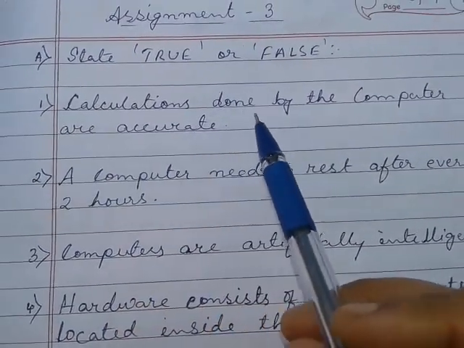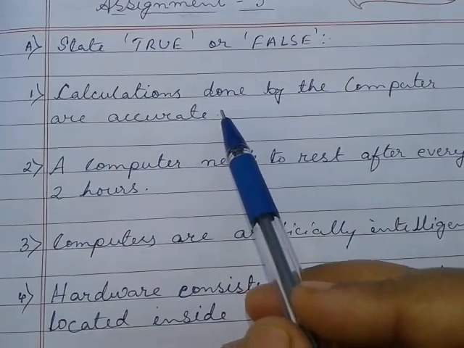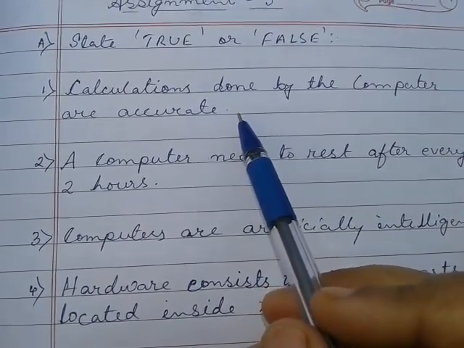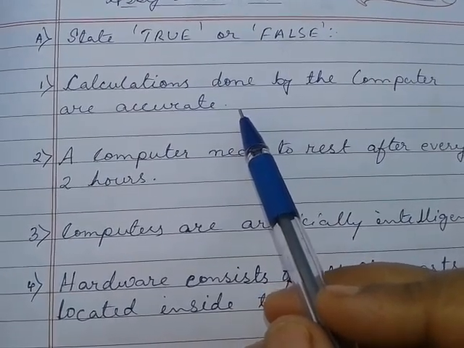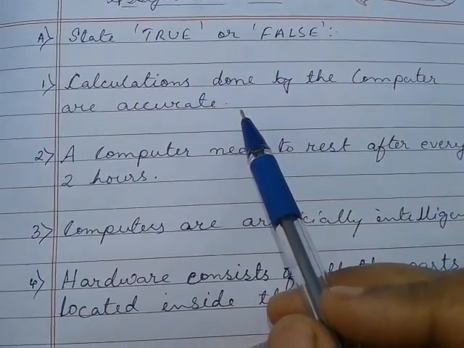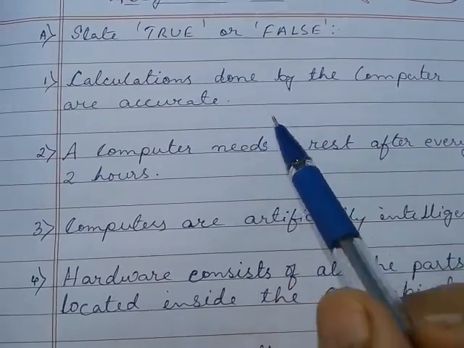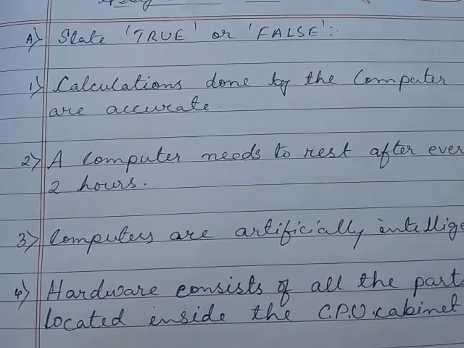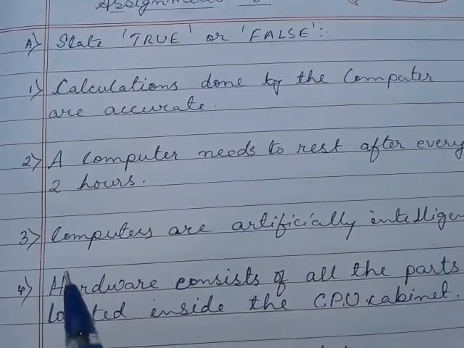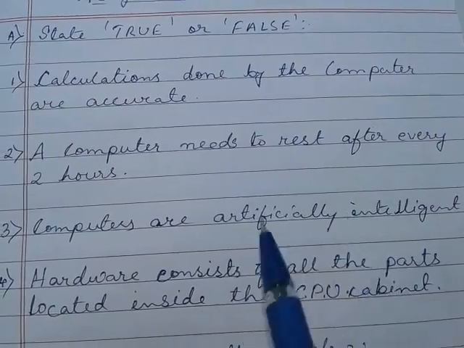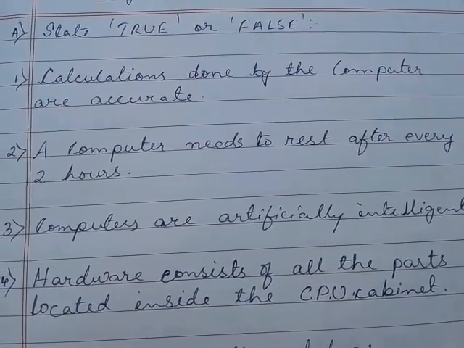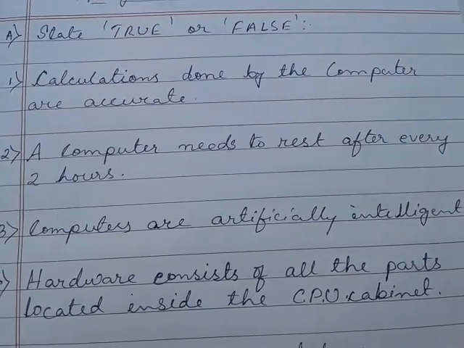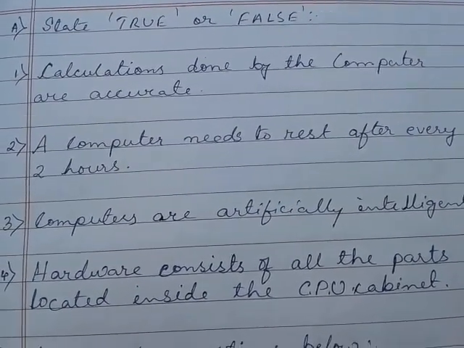Number 1. Calculations done by the computer are accurate. Obviously this is a true statement because computer does long calculations, difficult calculations correctly and within a few seconds. It takes very less time to do huge calculations, and all the calculations done by the computer are always accurate. Number 2, a computer needs to rest after every 2 hours. So this is a false statement because computer is a machine and it does not need any rest. It never gets tired of working.